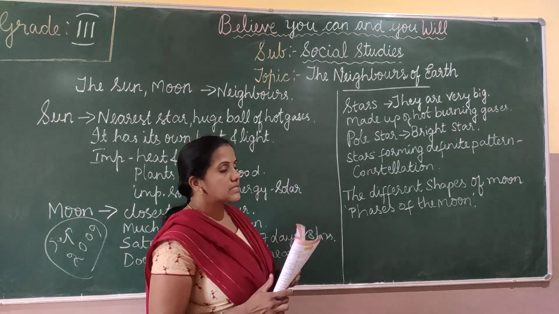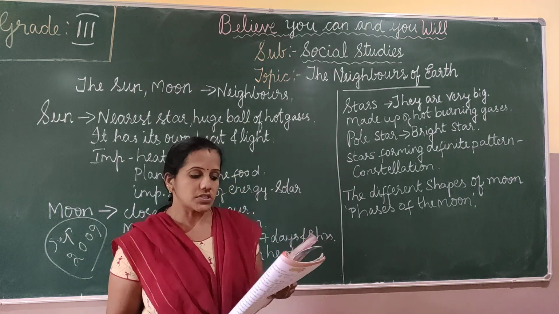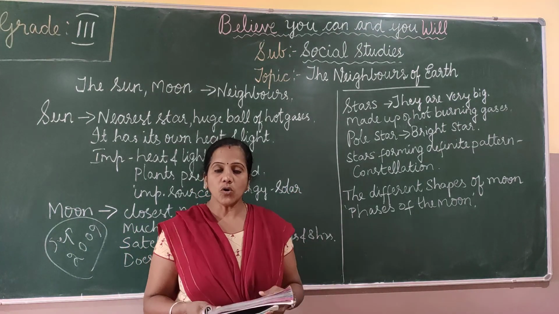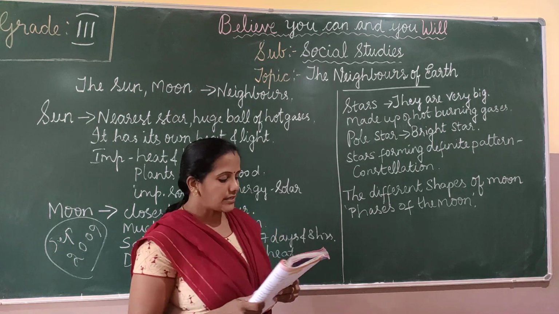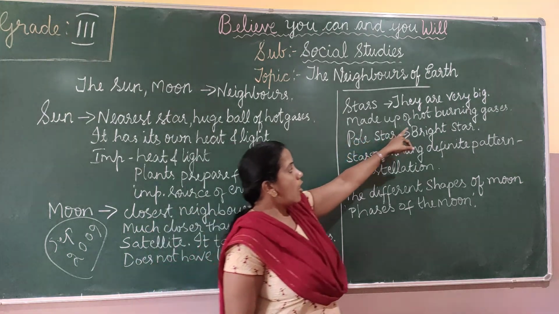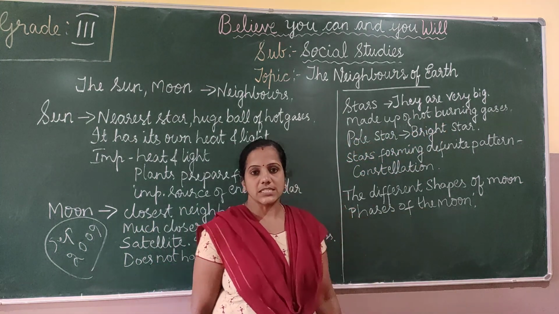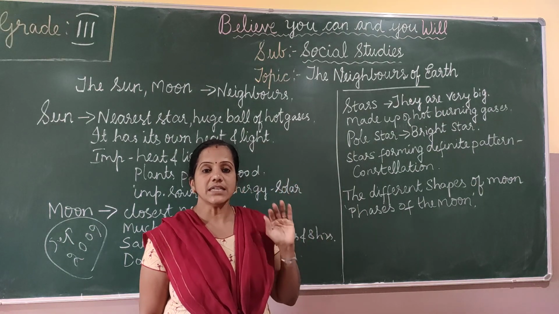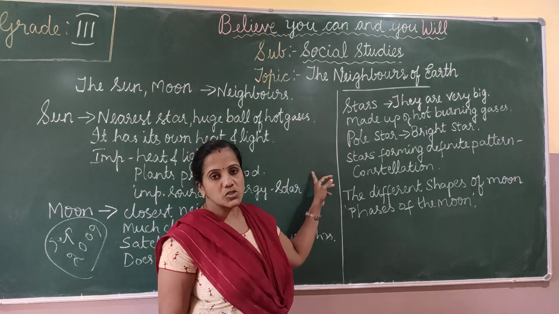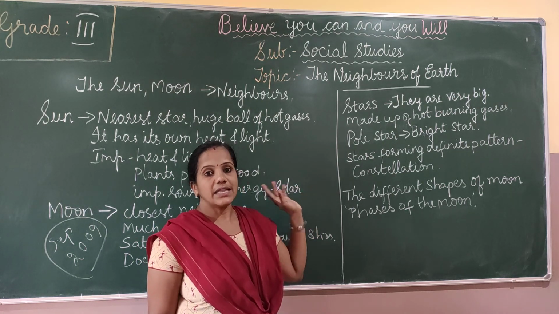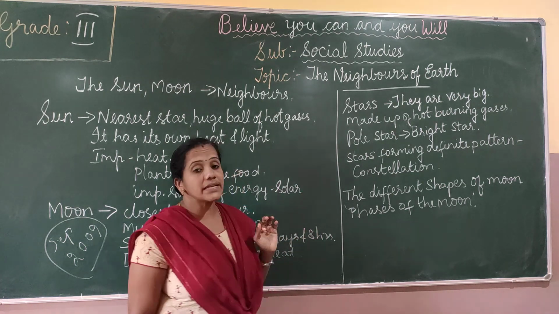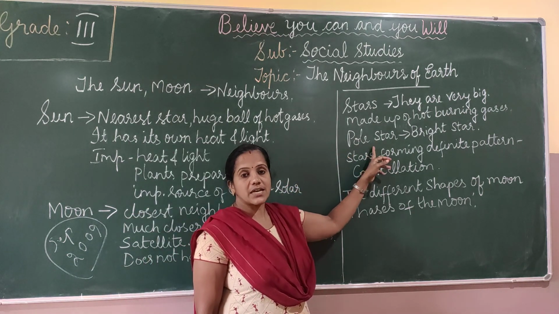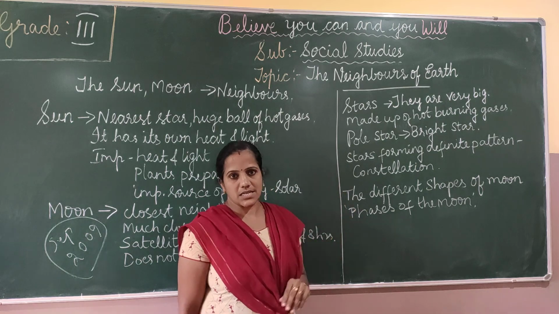The stars produce their own heat and light, and they are made up of hot burning gases. And the brightest star is the pole star. Okay, pole star is the brightest star.